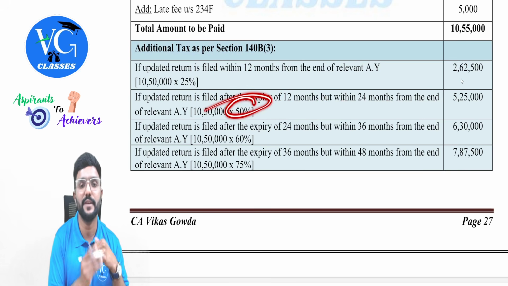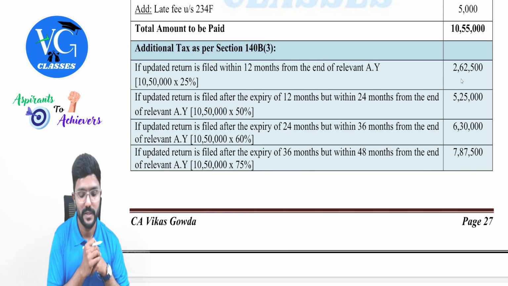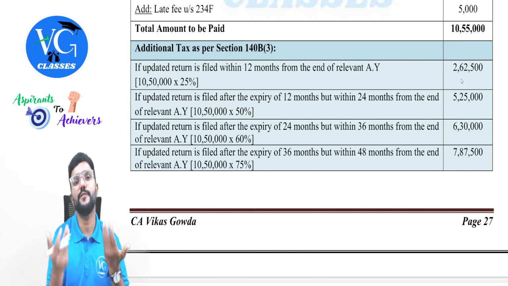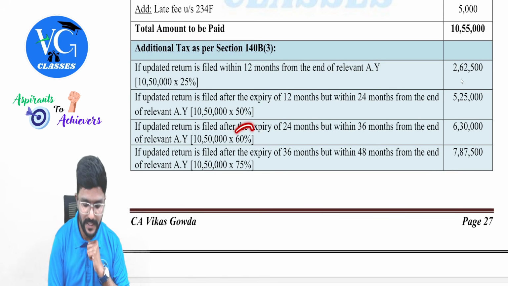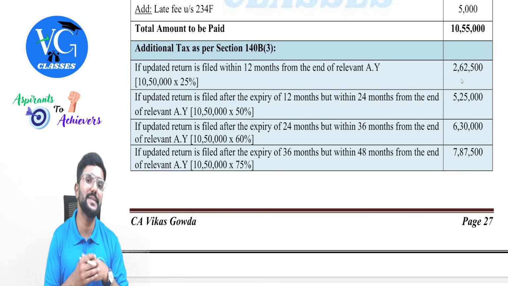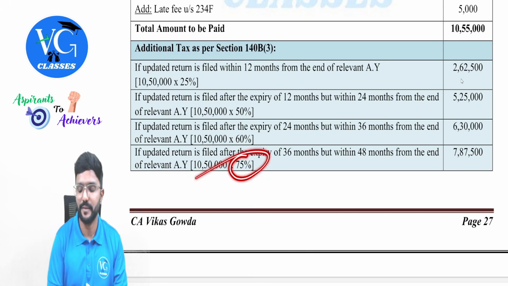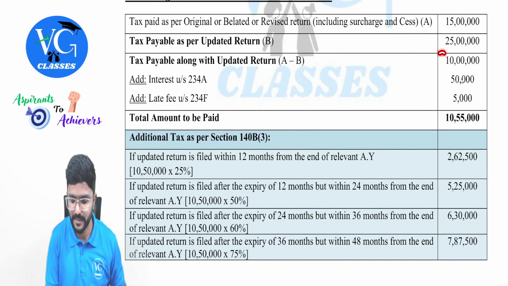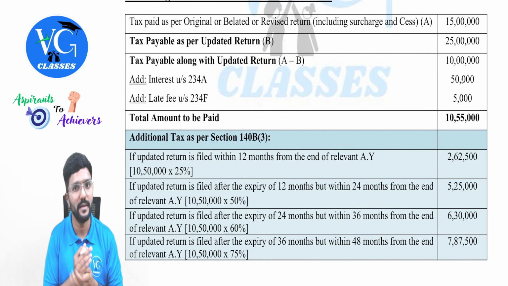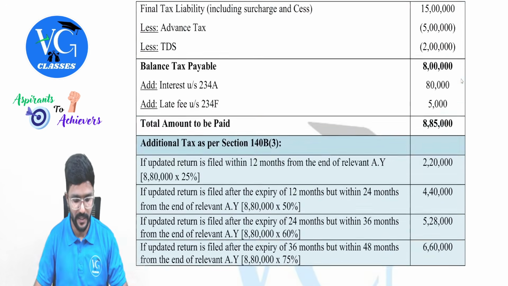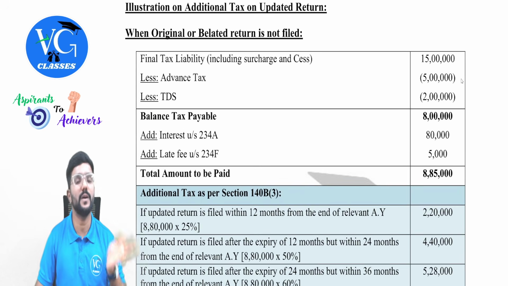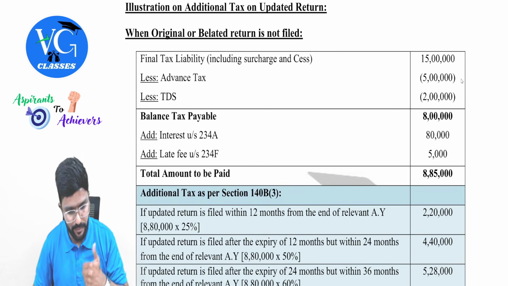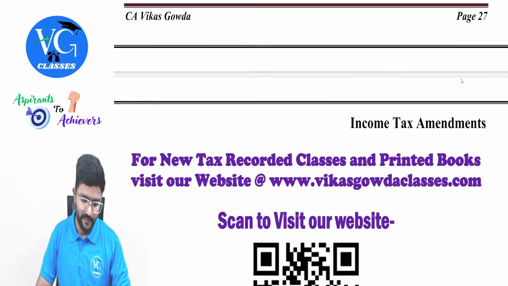Sir, what if the updated return is filed after 12 months but before 24 months? Then the percentage is 50%. Got it? Sir, what if it is after 24 but before 36 months? 60%. What if it is after 36 months and before 48 months? Then 75%. Same calculations. One thing you have to note here is this part. Please be careful. Clear? The things will change depending upon whether the return was filed or not filed. Got it, people? Yes. Fine, guys.